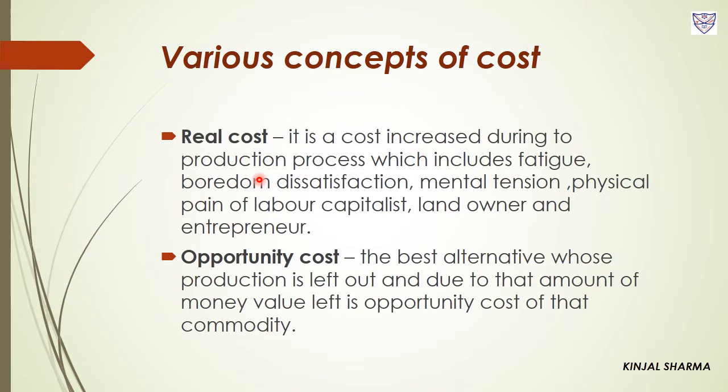Now according to Marshall, the laborers, capitalists and entrepreneurs who are involved in the process of production bear some psychological and physical burden, and such burden is termed as real cost. It can be in the form of tension, and for laborers it can be in the form of physical pain, or dissatisfaction with their job, anything.